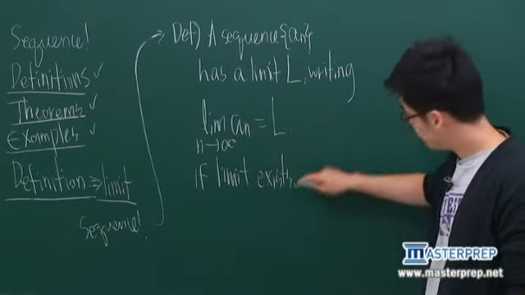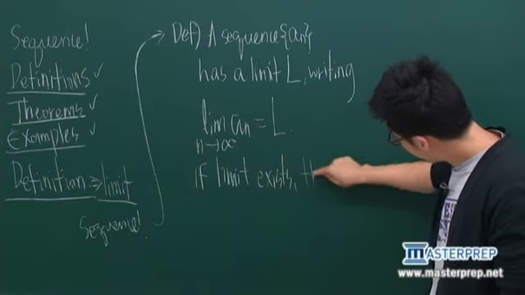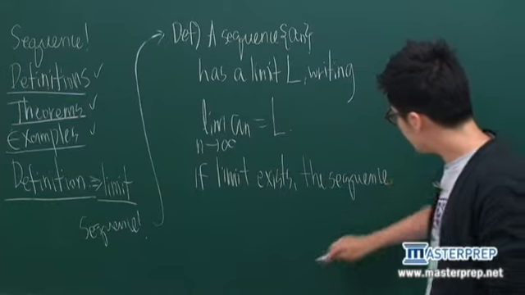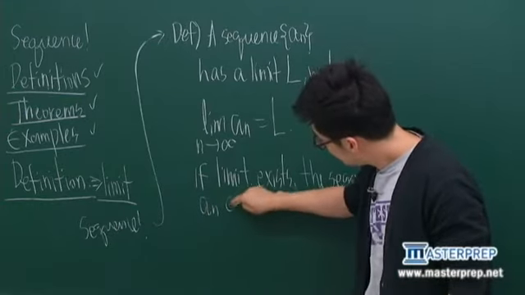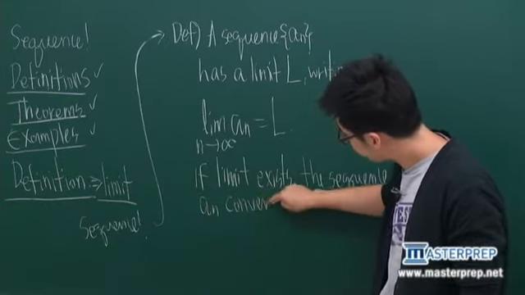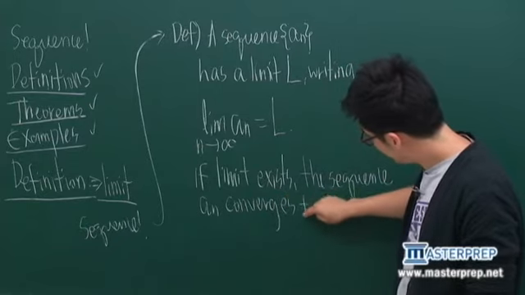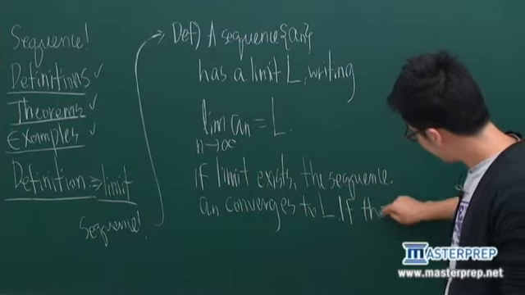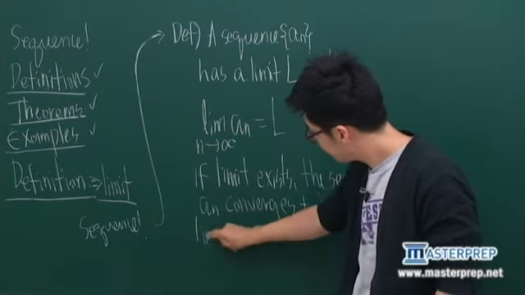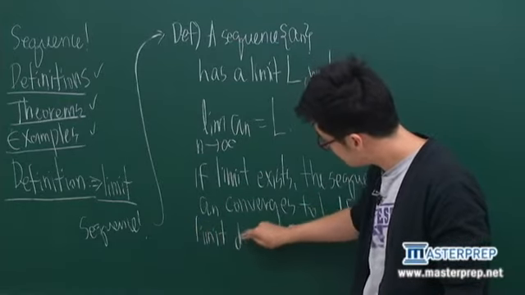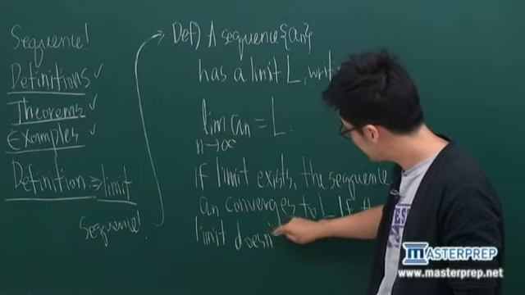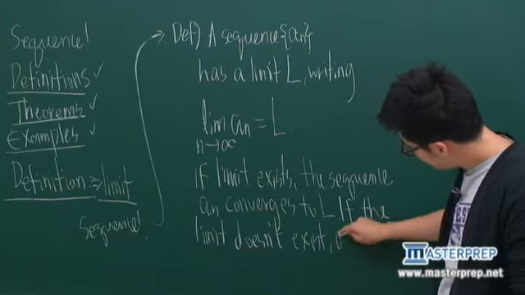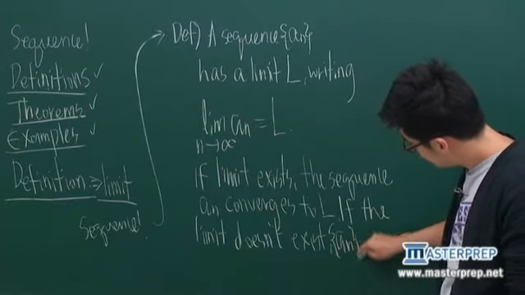But here's the thing. If the limit exists, we say the sequence a_n converges to L. If the limit does not exist, the sequence a_n diverges.